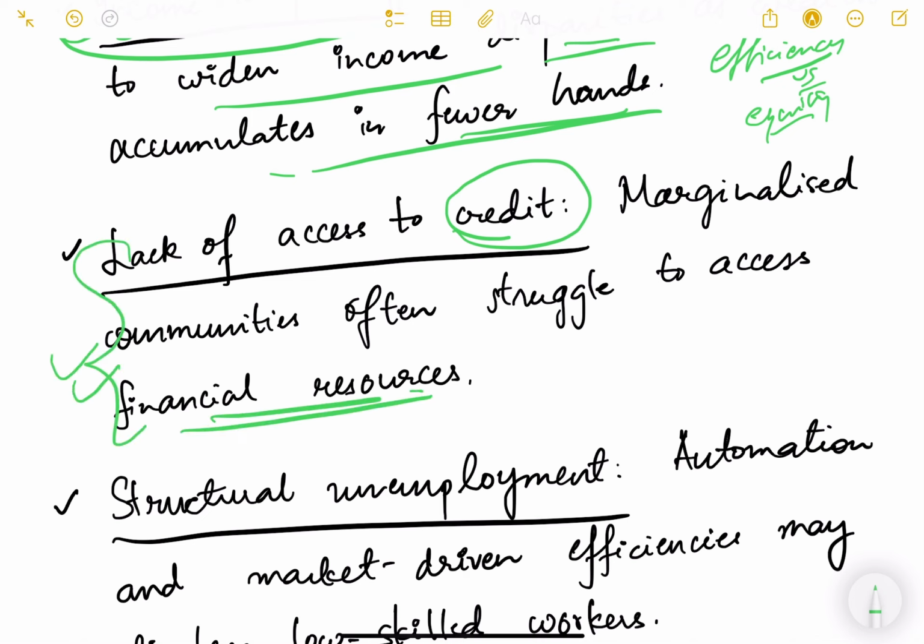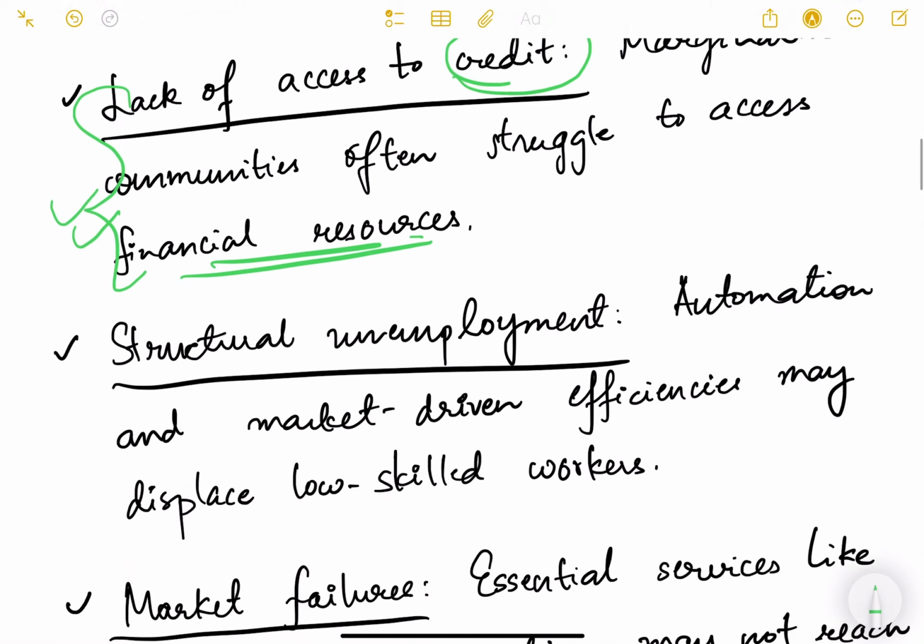Unless and until we change this, unless and until we give access to credit to the poor people practically, achieving economic inclusion in a market economy is difficult, because in order to do business, you need credit, you need money, right? So even if poor people want to be a participant in the economic growth process, they won't be able to do it unless and until they have access to credit.